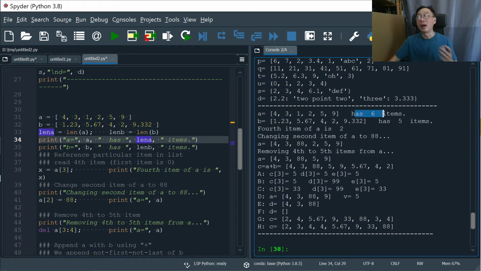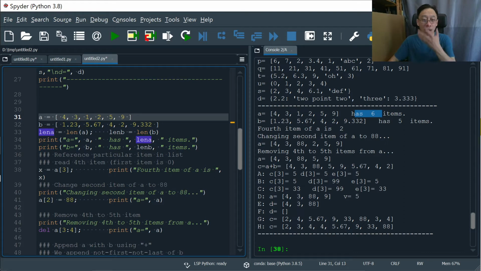We let Python count rather than we go and eyeball it, 1, 2, 3. Number one, letting Python count an explicit list like this is kind of unnecessary because we could have counted it and it won't change, right? But you never know, because the next time you maintain or update this code, you might put a comma 9 again, or put a comma 10 here. Then if you have hard coded 6 here, it would have been wrong. And then subsequently everything will be wrong too, or not reliable anymore. So it's better to let Python count for consistency purposes.